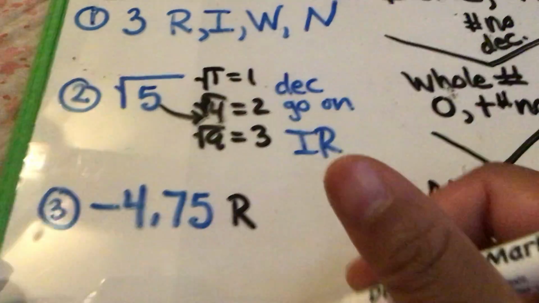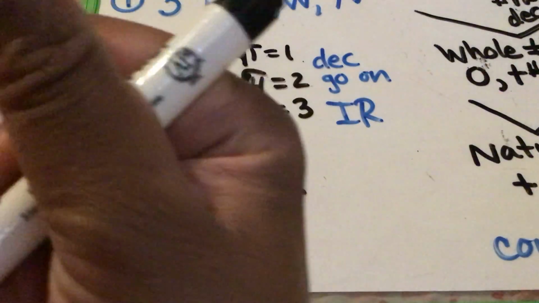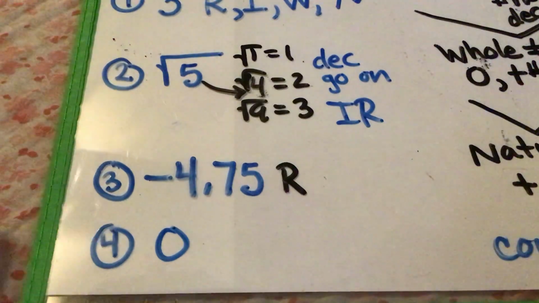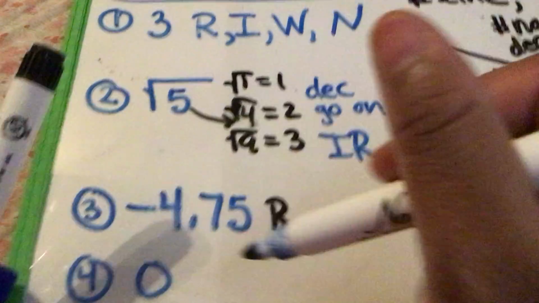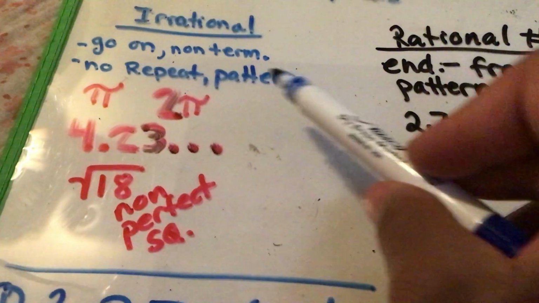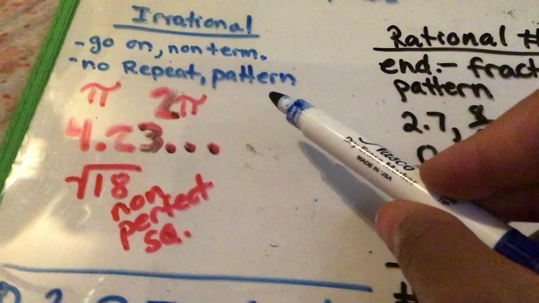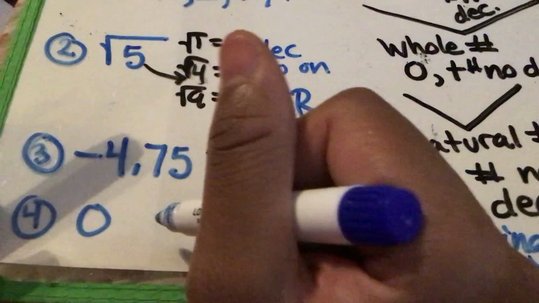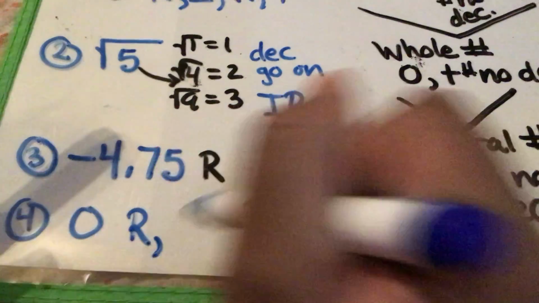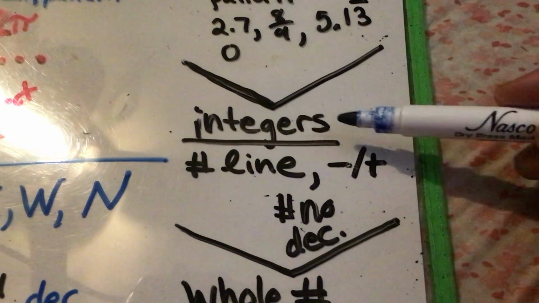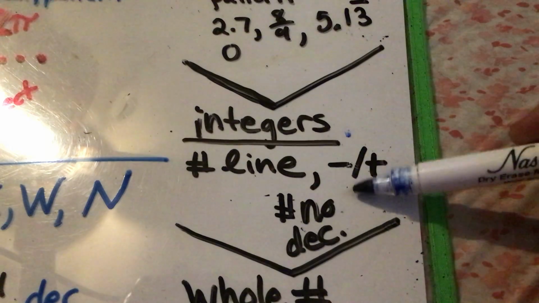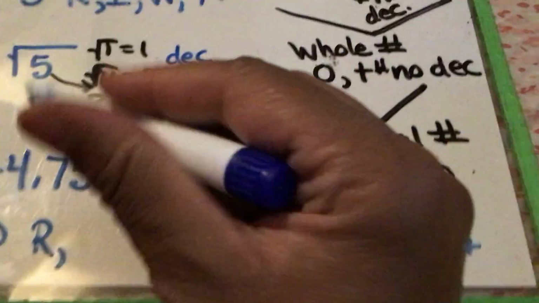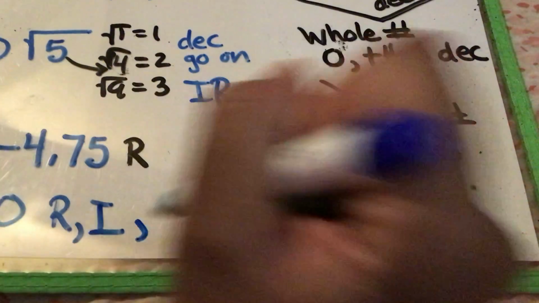All right, I actually wanted to do one more. Let's go to number 4. I'm going to say 0. The number 0. So 0 ends. It's a normal number, so it's not irrational. Irrational numbers are numbers that are out of control, okay? So it is a rational number. We're going to put an R here. Now, can I put a 0 on a number line? Absolutely. 0 is usually in the middle of our number line, so it is an integer. So we're good with integer.